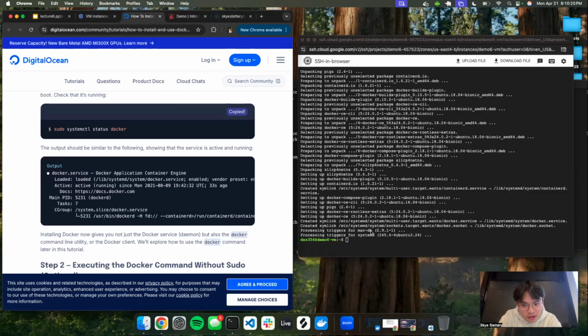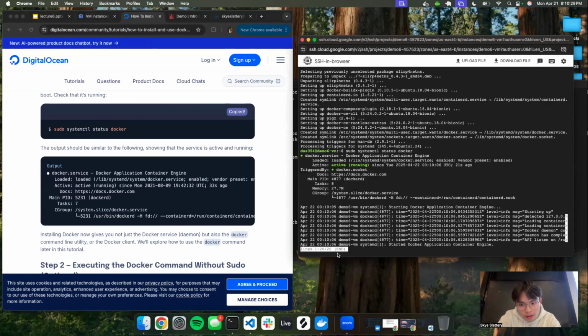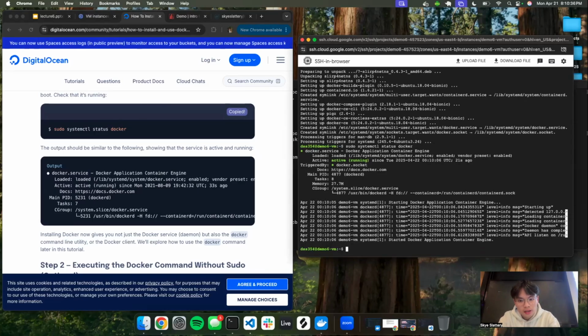But yeah, so this Docker is done. We can actually check if Docker is running by running this. And you can see here it's active, running. You can just Control C to get out of this. Yeah, so now we have Docker installed.